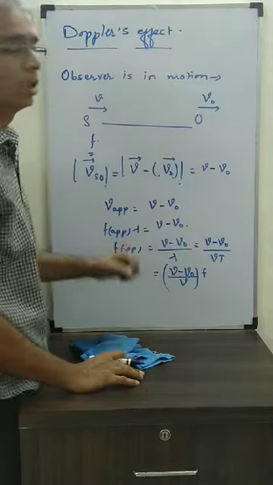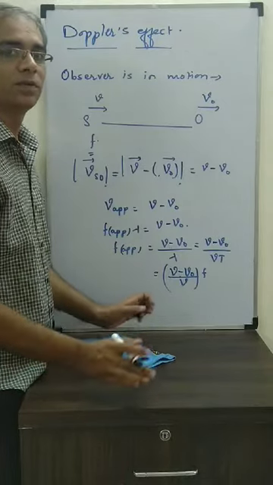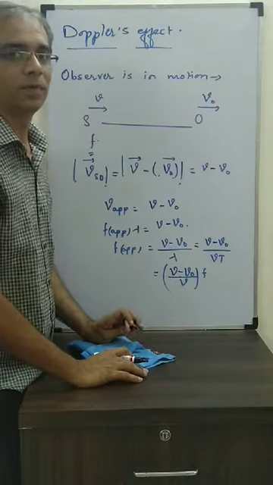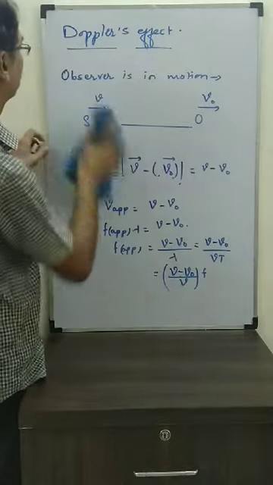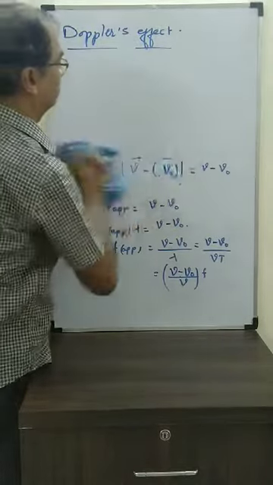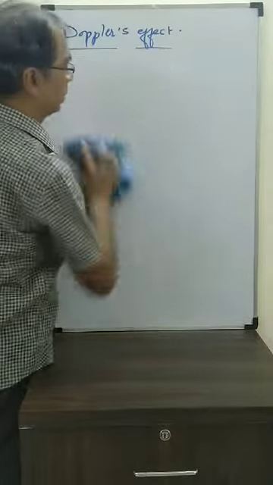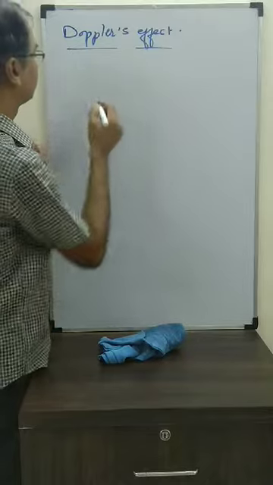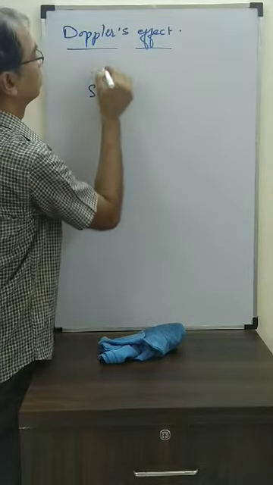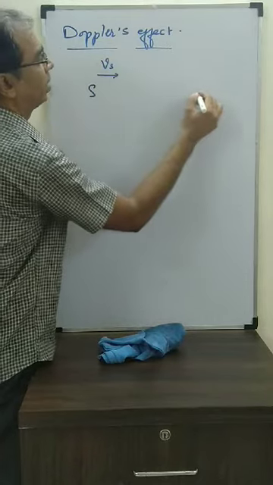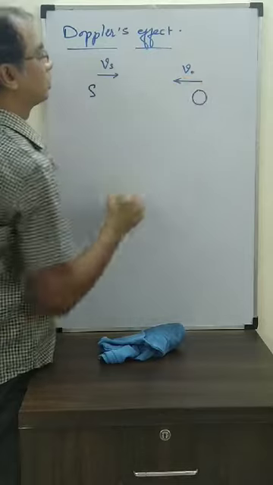Now, after seeing all these four cases, we are going to combine them. And because of the combination, we will find the apparent frequency received by the observer. Okay, let us see. Suppose the source is here, moving with speed Vs, and the observer is here, which is also moving towards the source.